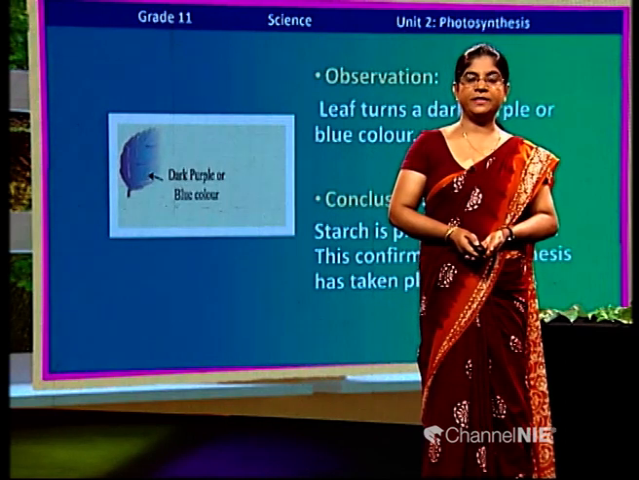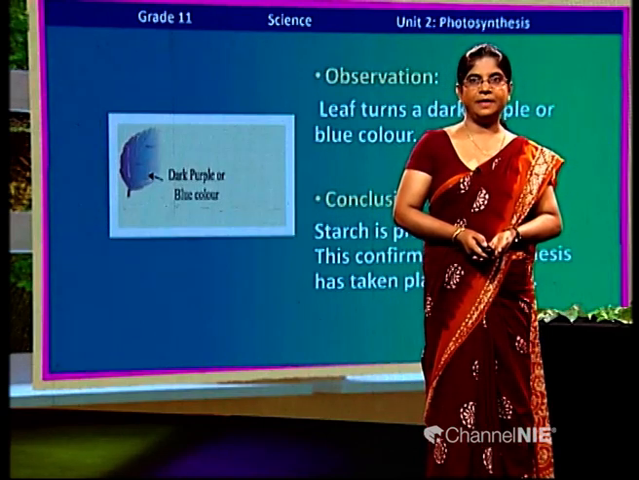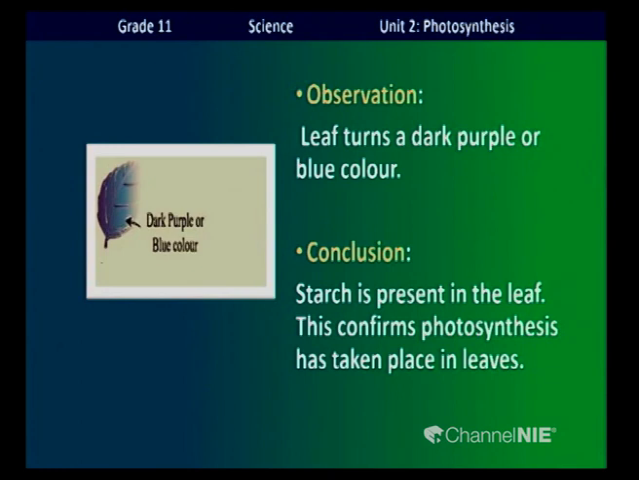Now, as shown in this diagram, the plant leaf turns dark purple or blue color. It confirms the presence of starch in the plant leaf. So, we can decide that photosynthesis has taken place in the plant which was under sunlight.